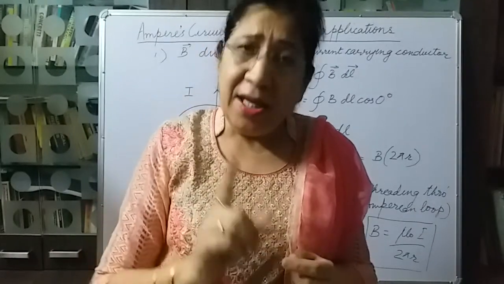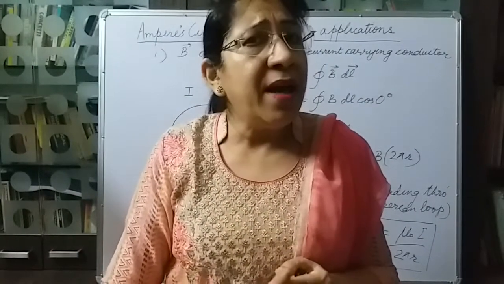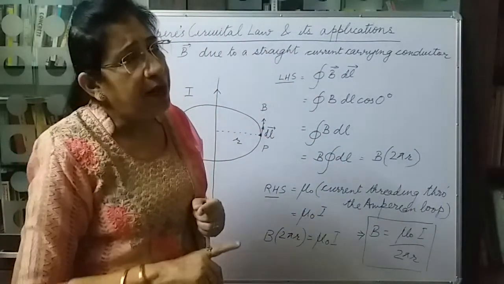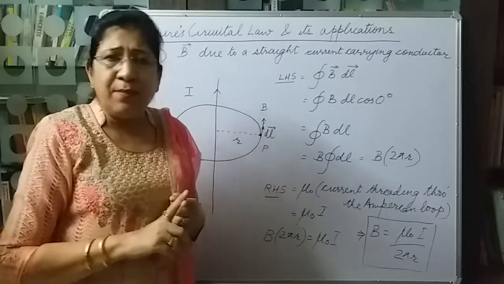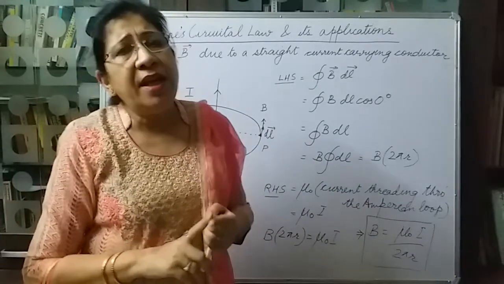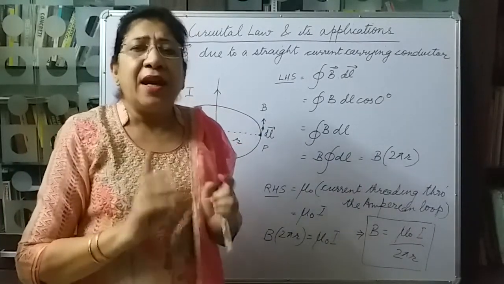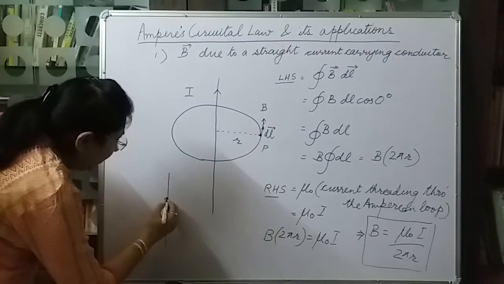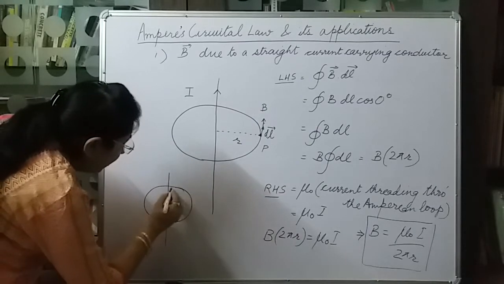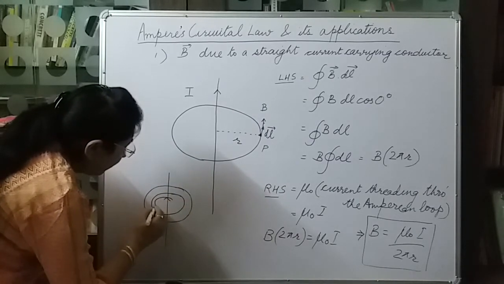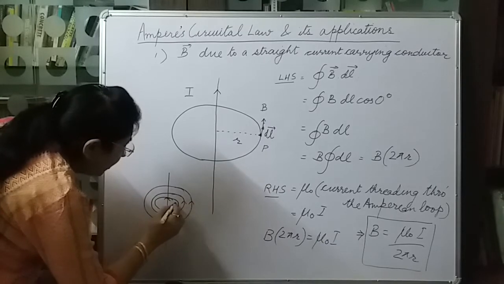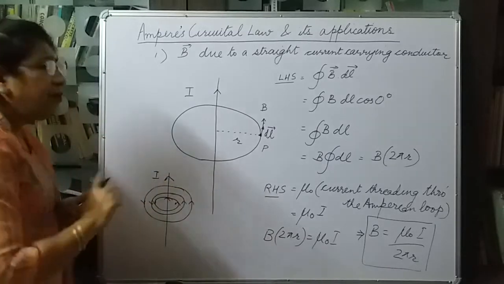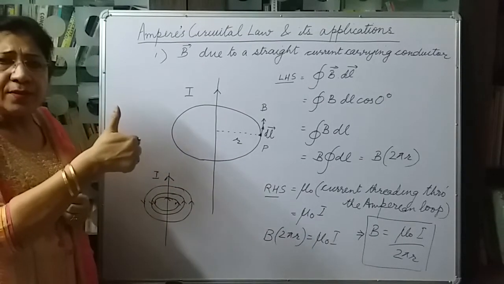From the magnetic lines of force we can find the direction of the magnetic field, because the magnetic field at any point will be the tangent to the magnetic line of force. So in this case, if I draw the magnetic lines of force here, they will be circular, pointing in this direction, like this, for a current I that is flowing in the upward direction. Okay.